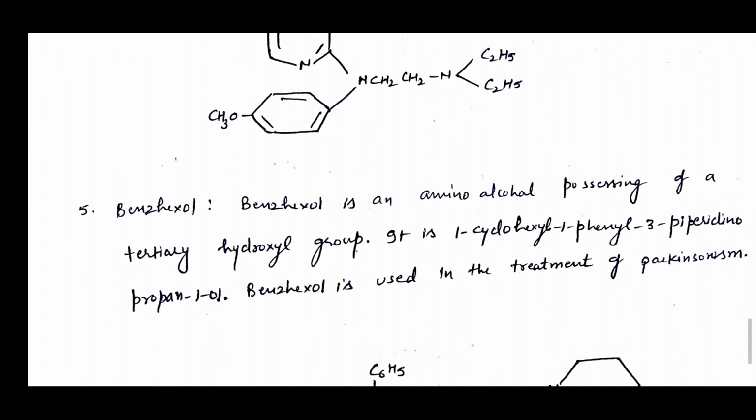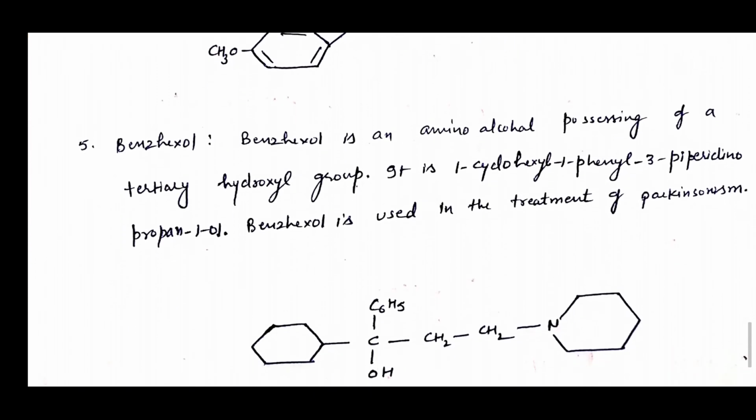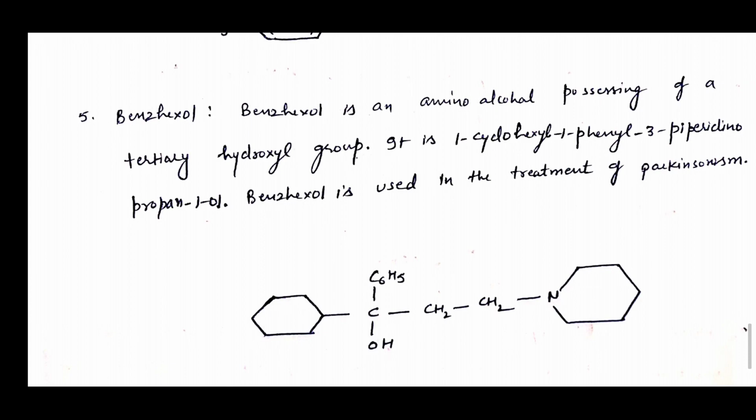Now last is benzhexol. Benzhexol is an amino alcohol possessing a tertiary hydroxyl group. It is 1-cyclohexyl-1-phenyl-3-piperidino-propan-1-ol. Benzhexol is used in the treatment of Parkinsonism. You can see the structure of benzhexol. It contains a piperidine ring. So this is all about the pyridine nucleus.